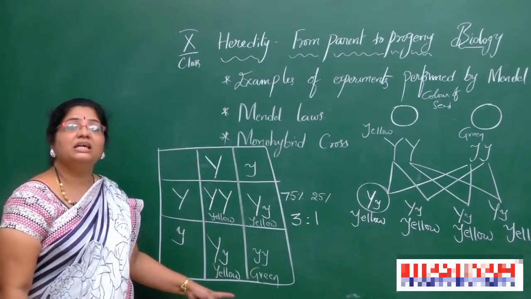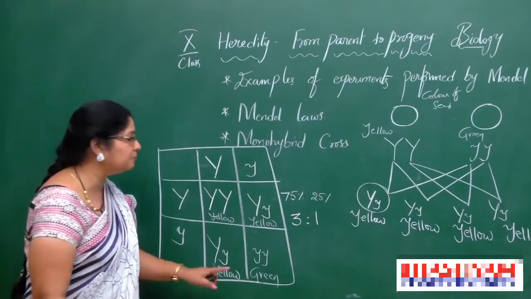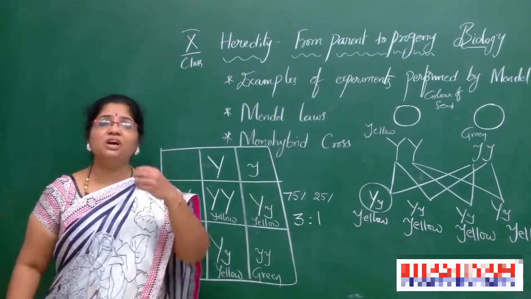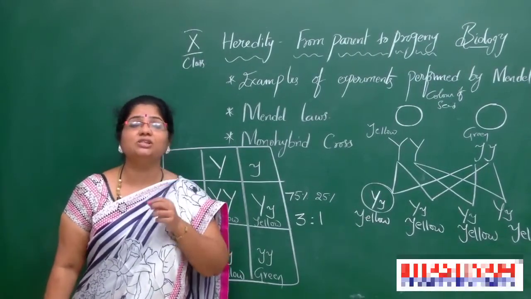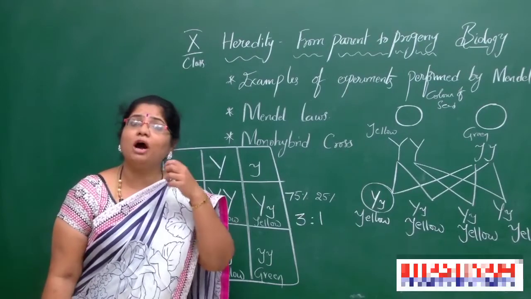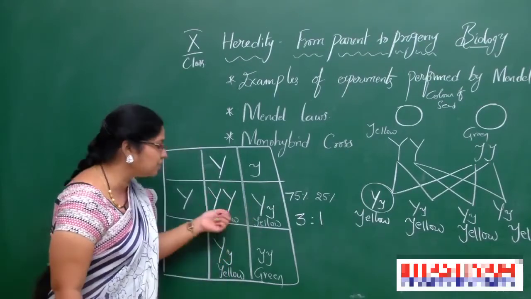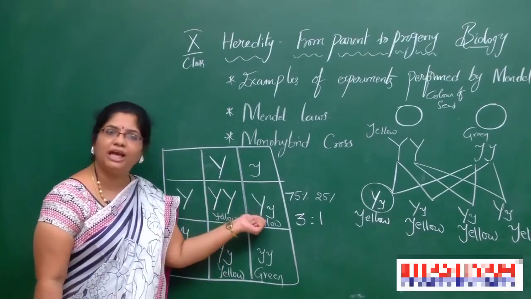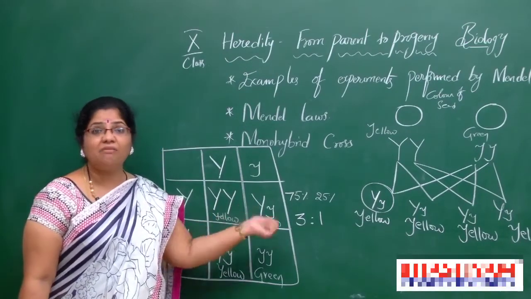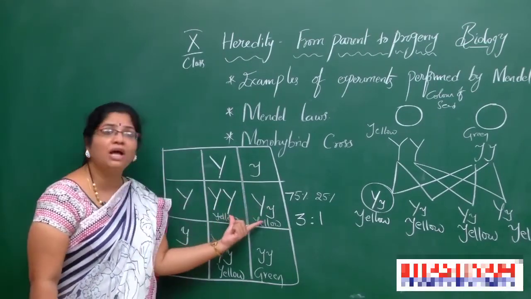Externally, if you observe the external feature, what you observe visibly, that feature is called phenotype. Phenotype. What you observed externally looks yellow, and this looks yellow, but are these two similar? No, not at all. Allele-wise, these two are different.